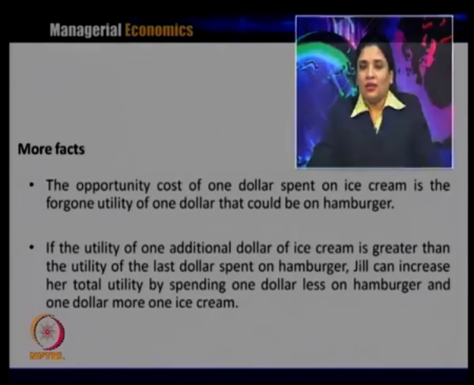When she is getting more utility by spending an additional dollar on ice cream rather than on hamburger, in her next consumption she will reduce her consumption of hamburger and spend more on ice cream, because she is getting a higher level of utility from it. So, the decision rule is: when any consumer is spending one more unit of money, whether in dollars or rupees, they always go for the product where they are getting a higher level of additional utility, and the same is happening in the case of Jill.